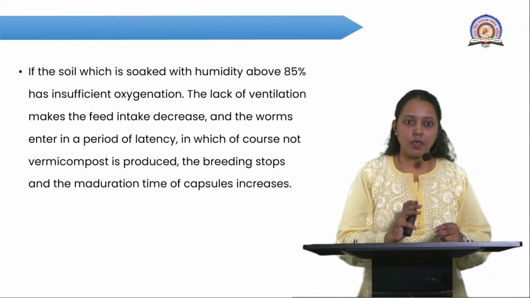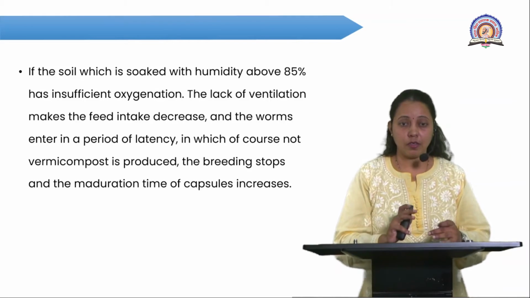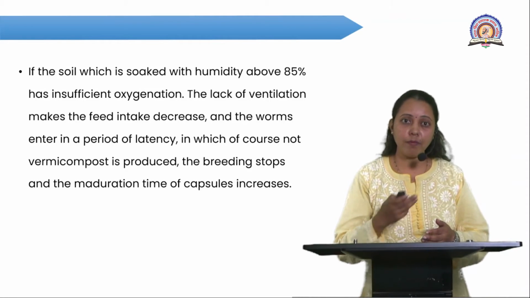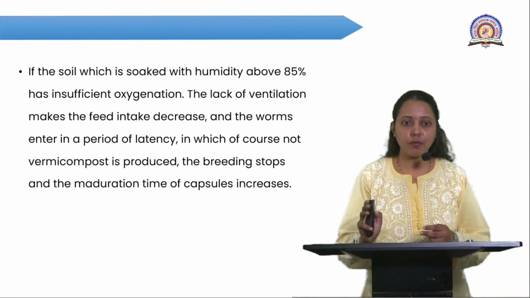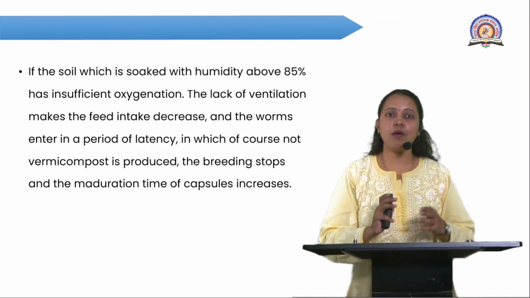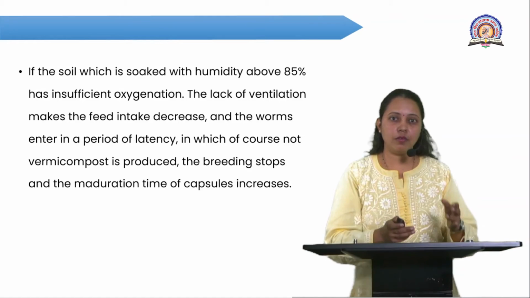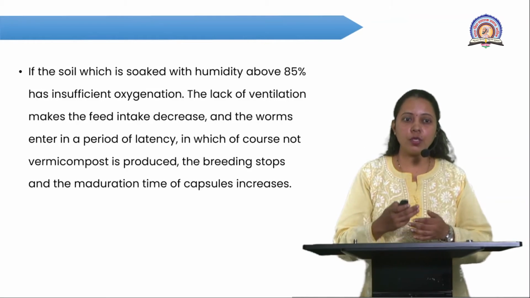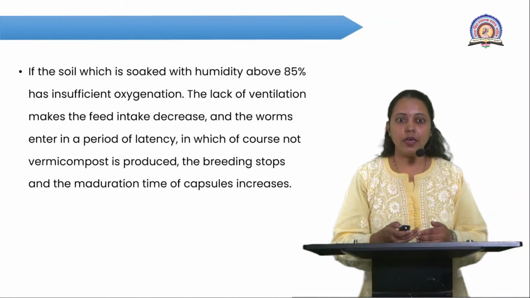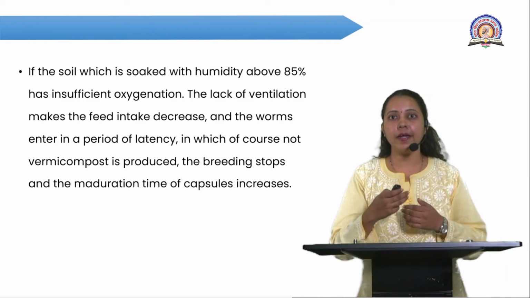Now in the latency period, the vermicompost is not produced, the process of breeding stops, and the worm shows the process of maturation, and the capsules increase in size.